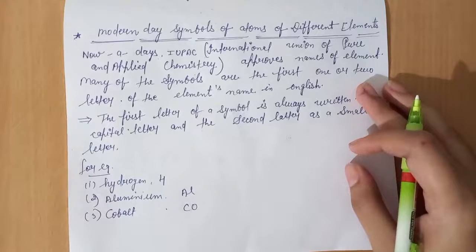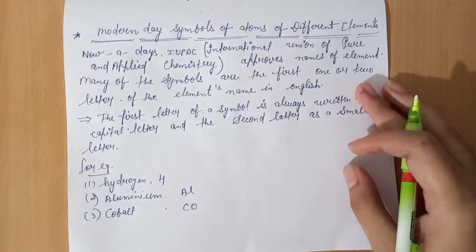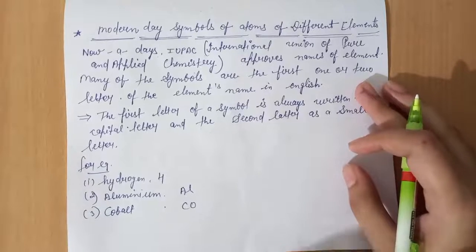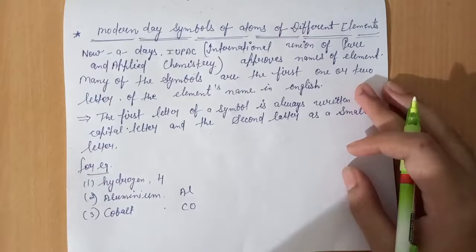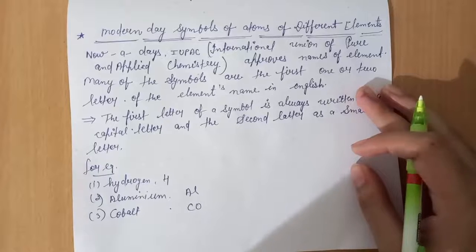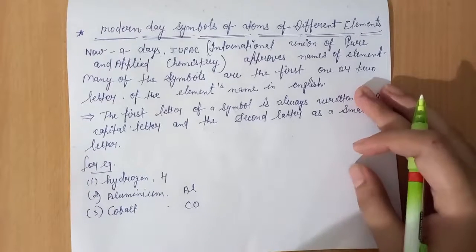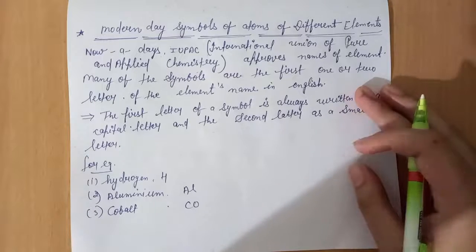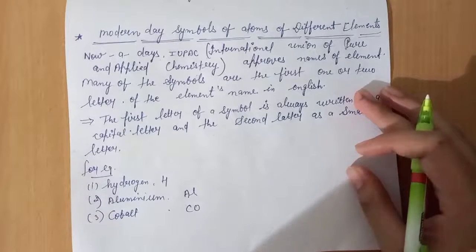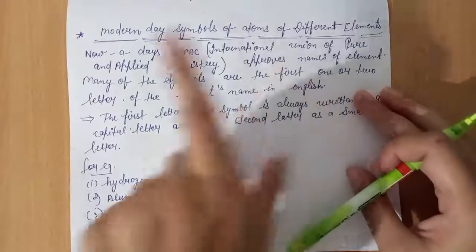Matter is made up of atoms, and a particular type of atom is known as an element. If we take two matters, they contain different types of atoms, or are made up of different elements. So, modern day symbols of atoms of different elements.